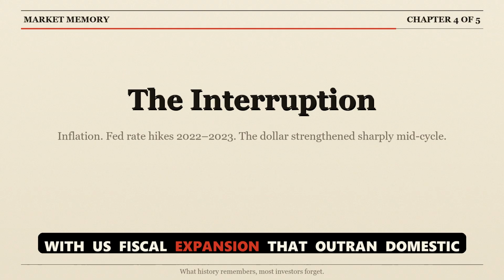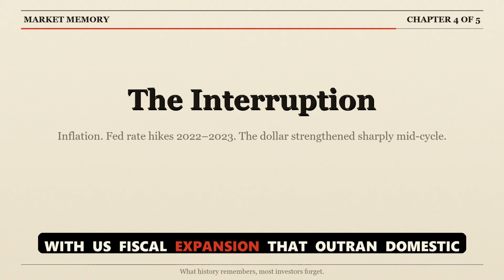Bear Cycle 3, 2001 to 2008. After the 90s dollar bull market, the reversal began with the dot-com recession. The Federal Reserve cut rates to 1% in 2003 and held them there for a year. The dollar fell 40% in trade-weighted terms by 2008. That loosening recycled into housing, commodities, and emerging markets. The dollar bear cycle and the commodity supercycle ran together.